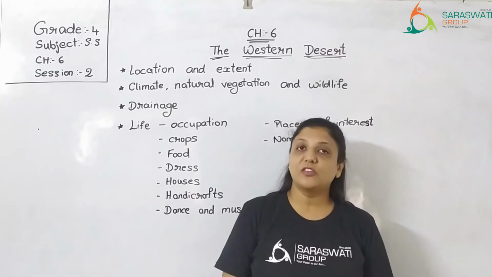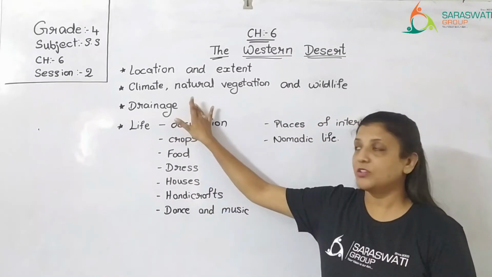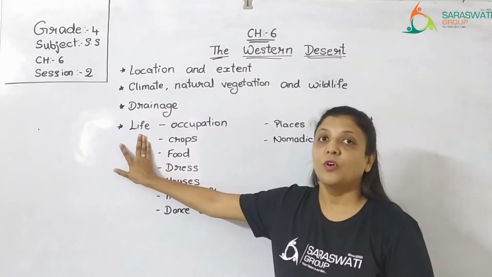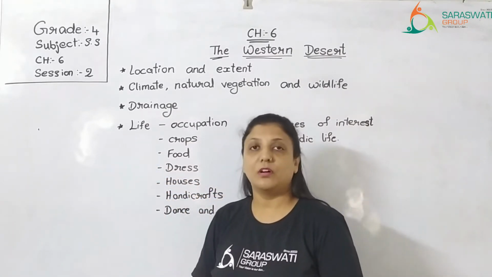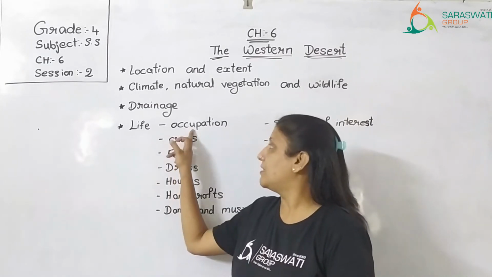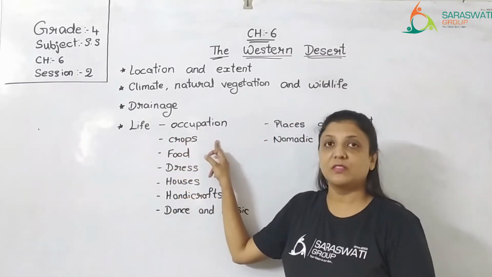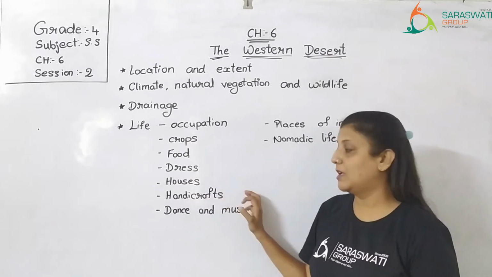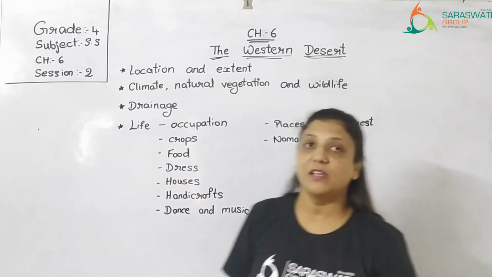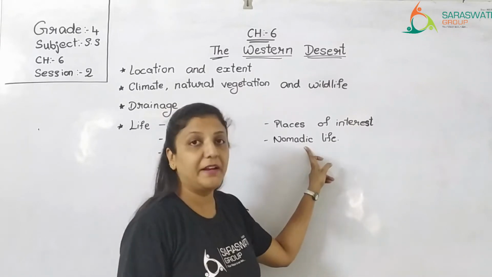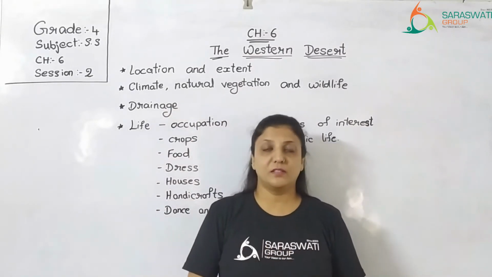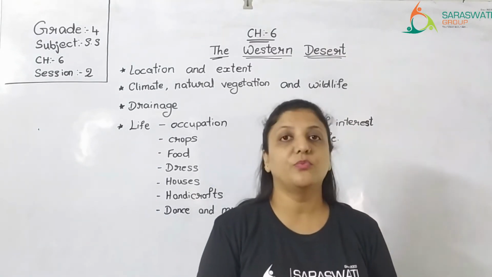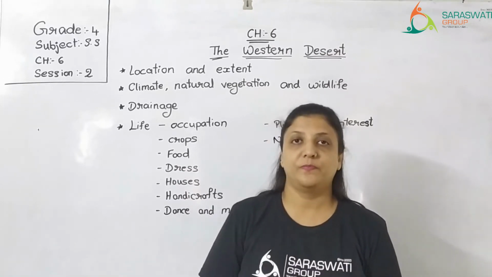Now, in today's session we will learn about the drainage of the Western Desert and the life of people living in the Western Desert. Under the heading life, we will learn about the occupation of the people, crops that are grown in the Western Desert, food, dress, houses, handicraft, dance and music, places of interest and nomadic life. All these topics we are going to cover in today's session. So let us begin with the first topic, that is drainage.